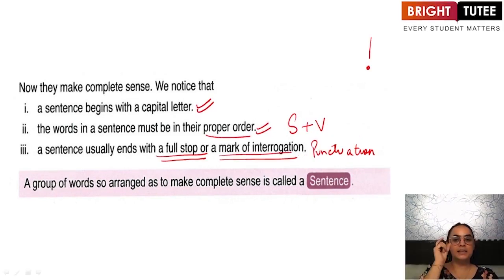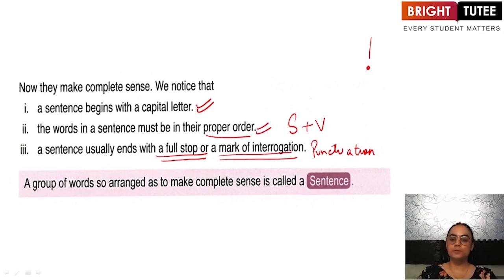So basically, the punctuation that comes at the end of your sentence will depend on the mood of your sentence. So these are the three most important criteria that give the sentence the position of a sentence. It will always begin with a capital letter, it will be written in a proper order, and it will end with a proper punctuation.